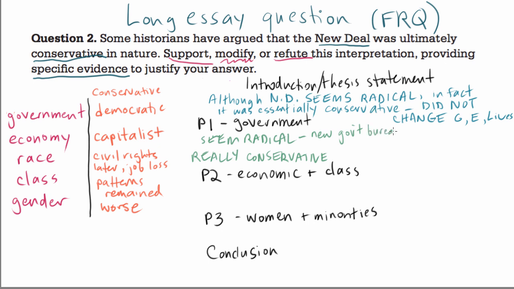It might even seem radical that there are women in cabinet positions. It might even seem radical that FDR had this first 100 days thing where he said, I'm going to achieve so much in my first 100 days. I'm going to hit the ground running. So that seems like a very different form of government than what you might have had in the 1920s.